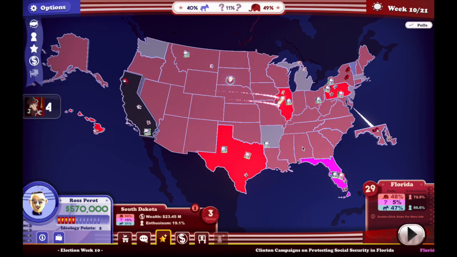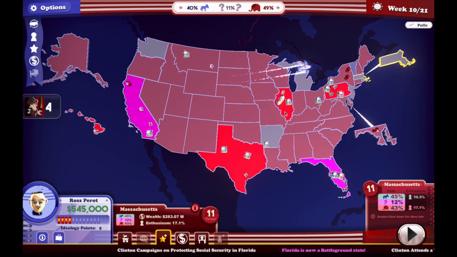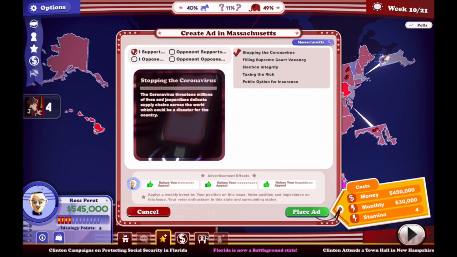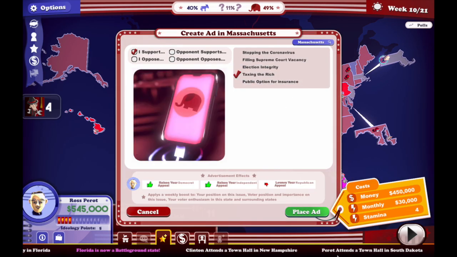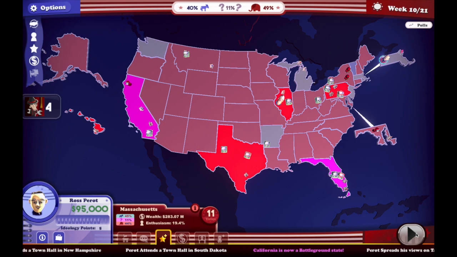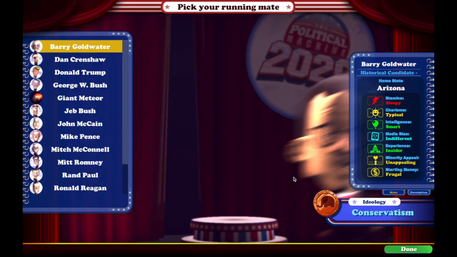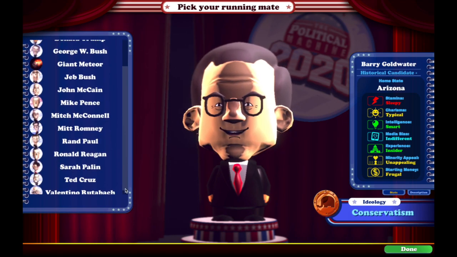What were we gonna do? Visit Massachusetts here. We're gonna run an ad in Massachusetts about stopping COVID. We could do taxing the rich, which he kind of would have supported. Yeah, I think he would. But that could lead to our party rebelling against us. That's the thing that happens in this game, I think.